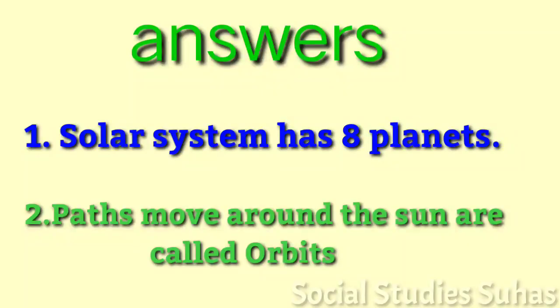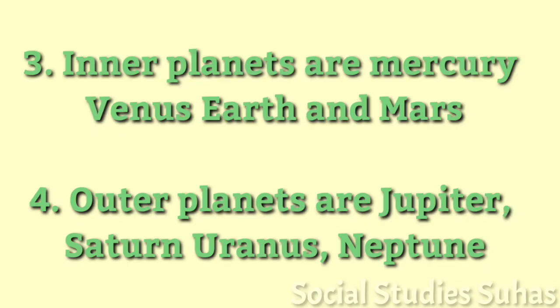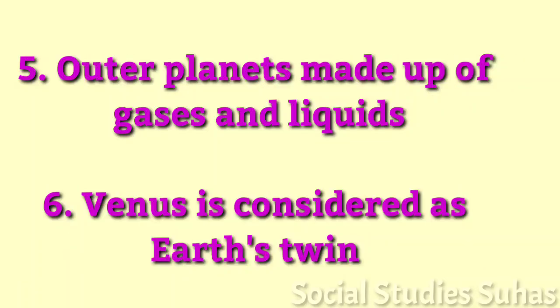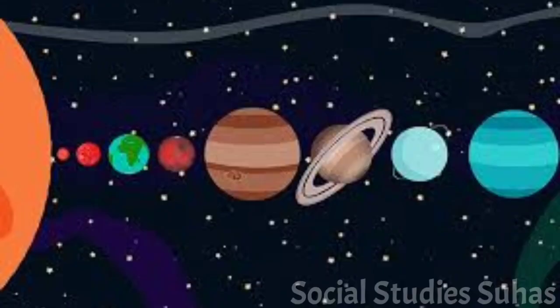Now check your answers. Solar system has 8 planets. Paths that move around the Sun are called orbits. Third question, inner planets are Mercury, Venus, Earth, and Mars. Outer planets are Jupiter, Saturn, Uranus, and Neptune. Outer planets are made up of gases and liquids. Venus is considered as Earth's twin.